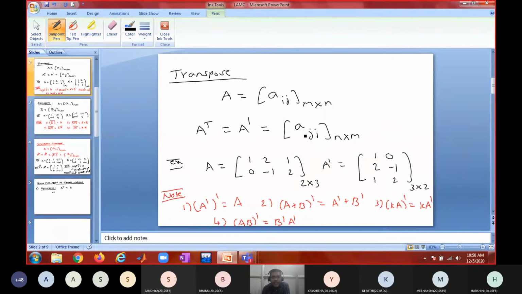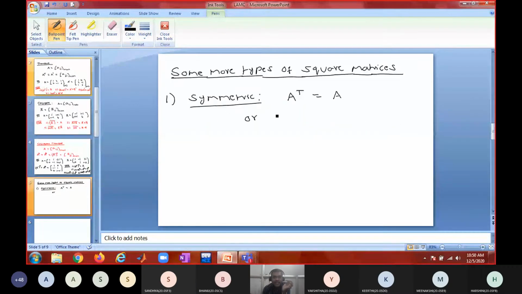Aij must be equal to Aji. That should be true for all i and j. Even if one corresponding element is different, then that is not symmetry.